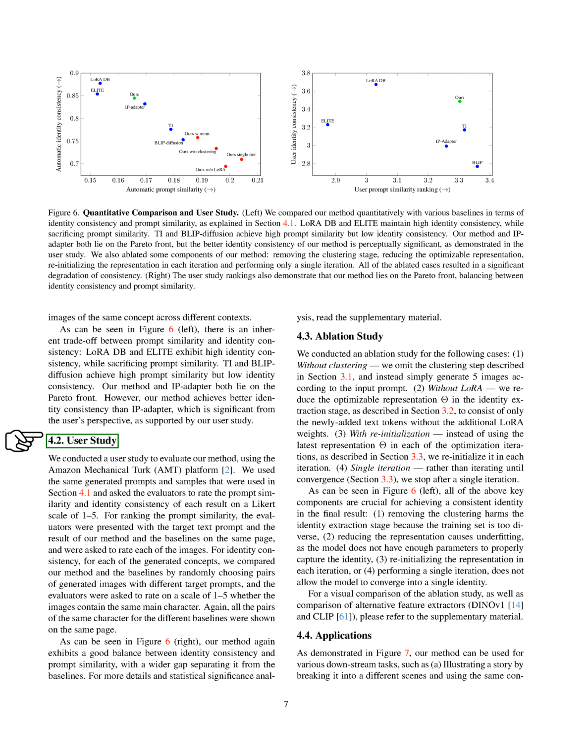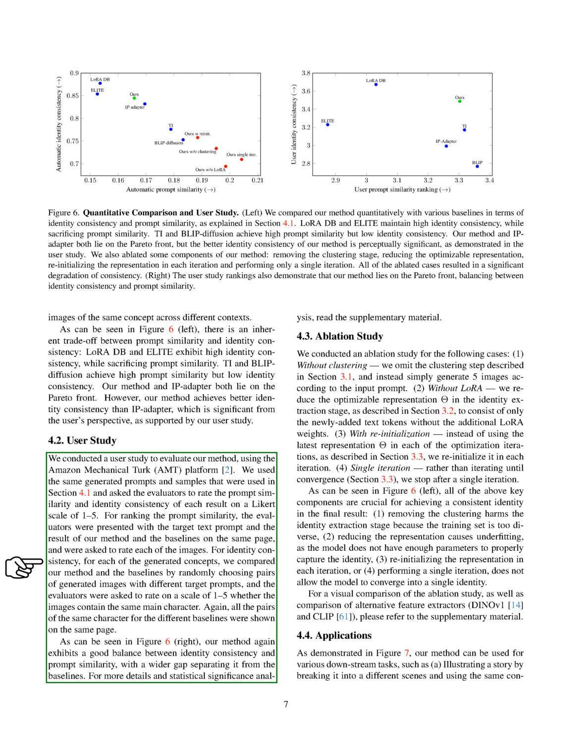Section. User Study. We carried out a user study to assess the effectiveness of our approach, utilizing the Amazon Mechanical Turk platform. The same prompts and samples from the comparison section were used, and participants were asked to rate the similarity of the prompts and the consistency of the identities on a scale of 1 to 5. To evaluate prompt similarity, participants were shown the target text prompt and the results from our method and the baseline methods, all on the same page. They were then asked to rate each image.